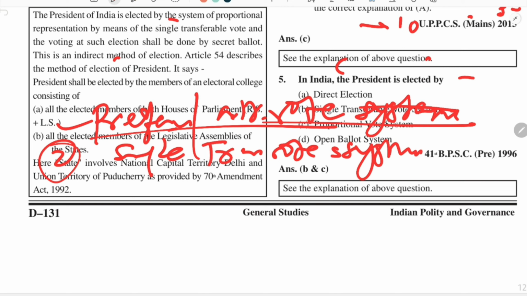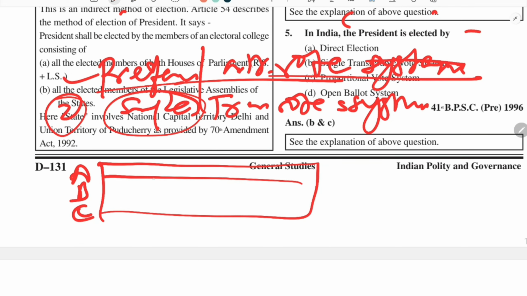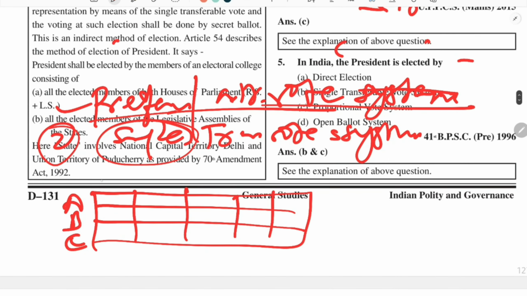This word has also been a misnomer, because there is no single vote which is given to each member of the electoral college. There are multiple votes which are given to these people. We will try to understand this concept through a representation diagram. Suppose there are three candidates who are contesting the election for the post of president, and we know that there are various persons in the electoral college.